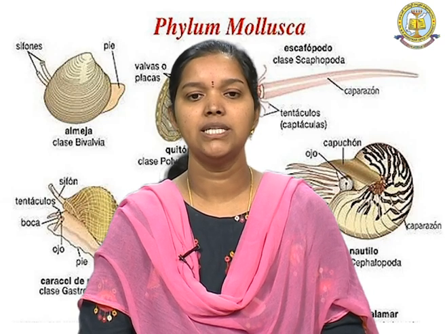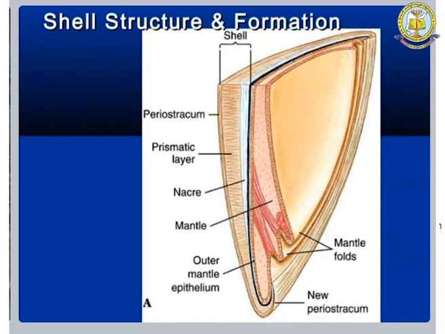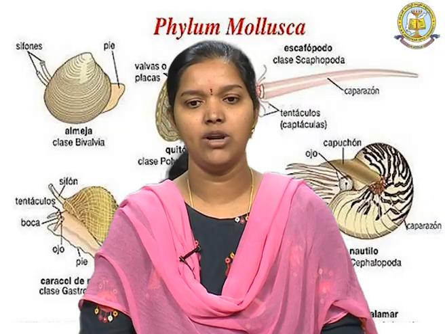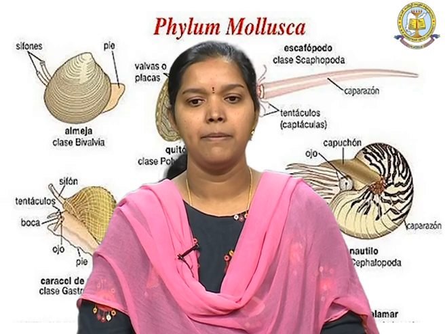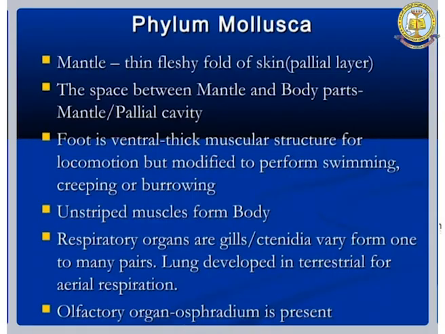So, this is the shell structure and how it is formed. The mantle is the central soft portion, and the fluid filled cavity inside this mantle is called the mantle cavity. The mantle is a fleshy fold of the skin, and the space between the mantle and body parts is called the mantle or pallial cavity.